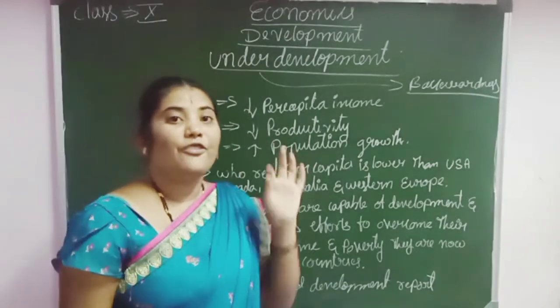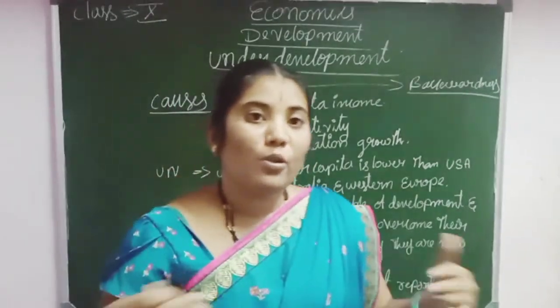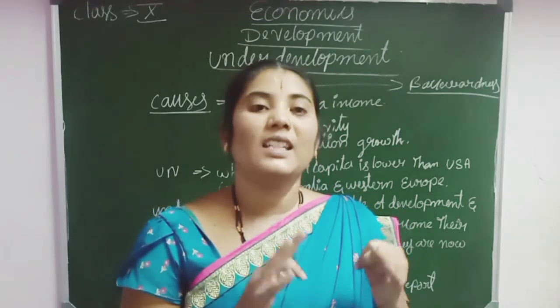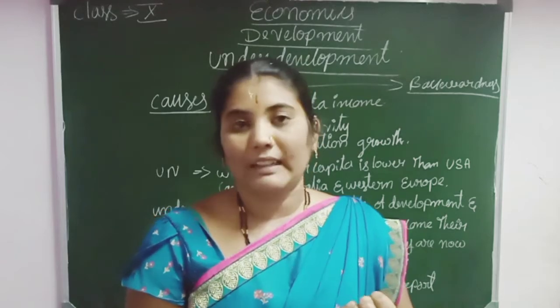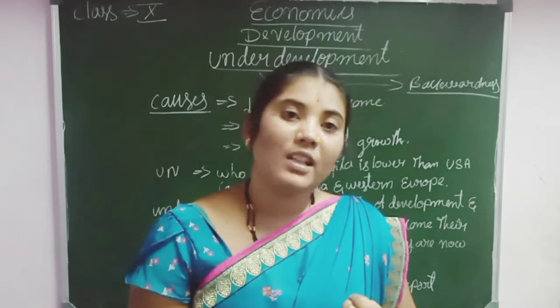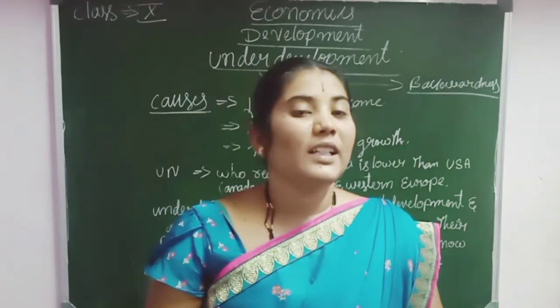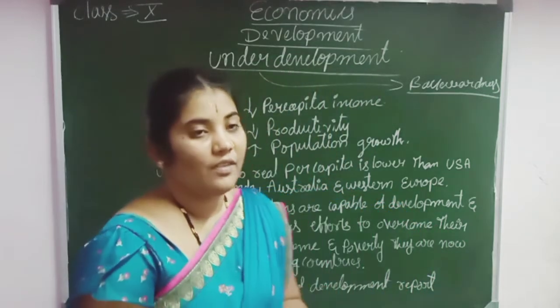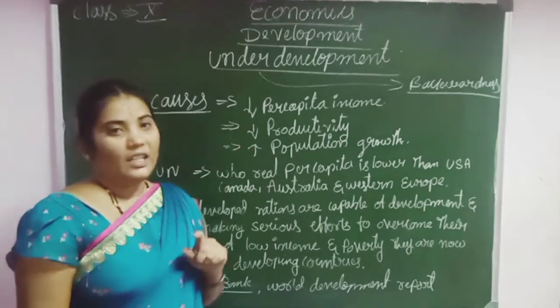Points. What are the features? Places where there is no development, what happens? Poverty, unemployment, illiteracy, illness, no technological development, more imports, fewer exports, then the birth rate is high and the death rate is also very low. These are all features of underdevelopment.